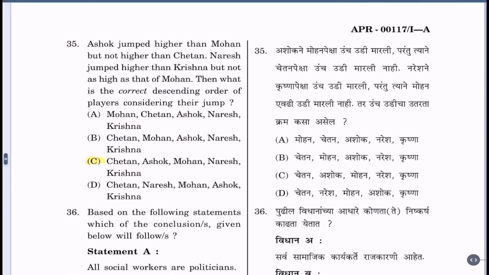Question 35. Ashok jumped higher than Mohan. I am writing simultaneously, in descending order. Ashok jumped higher than Mohan, but not higher than Chetan, which means Chetan jumped higher than Ashok. Naresh jumped higher than Krishna, but not as high as Mohan. So what is the correct descending order? It is Chetan, Ashok, Mohan, Naresh, Krishna. So the correct option is option C.